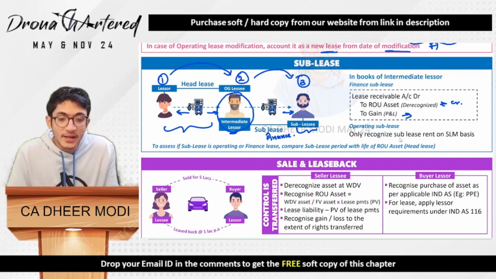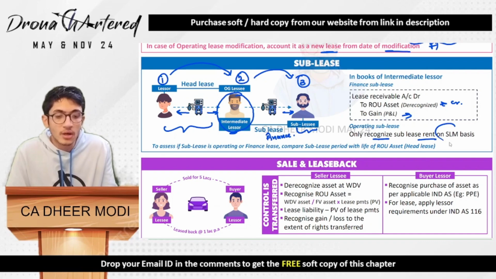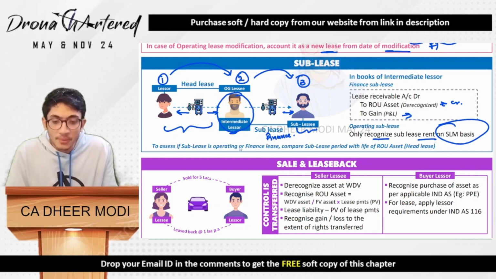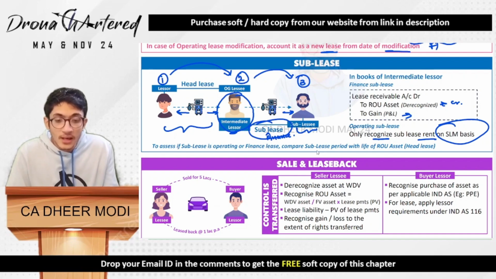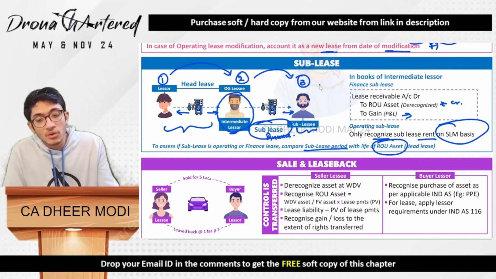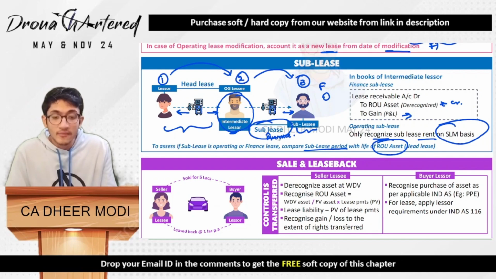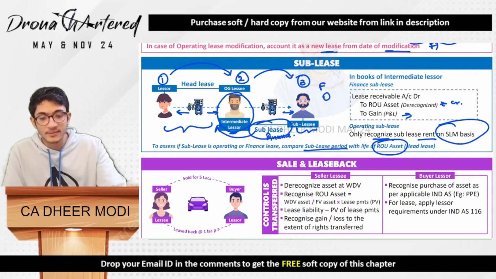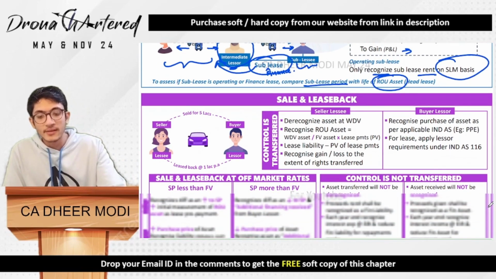And in case of an operating sublease, only recognize sublease rent on an SLM basis. To assess if the sublease is an operating or finance lease, compare the sublease period with the life of the ROU asset. So basically, to identify whether this sublease is a finance or an operating lease, you have to check whether this sublease covers a major part of the head lease or not. If it covers a major part of the head lease, it will be a finance lease, otherwise it will be an operating lease.